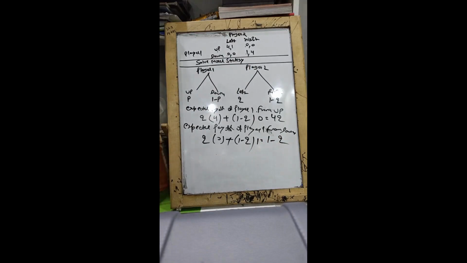Now guys, you have to make player 1 indifferent between going up and down. So for that, write 4q is equal to 1 minus q, and guys, you have q as 1 upon 5. So we're gonna repeat this same exercise with respect to player 2 now. Look carefully, it's very important.